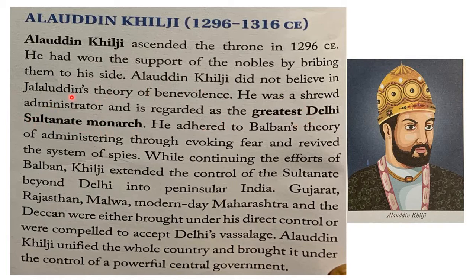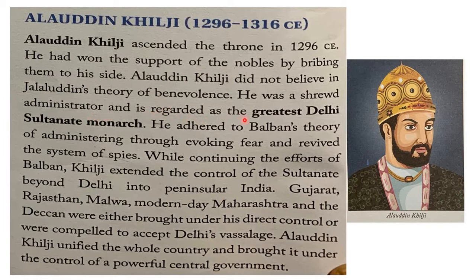Shrewd means very authoritarian. That means he uses power to suppress anything. That kind of nature he has. He never uses his skill of peaceful talks. He doesn't like all those things. Shrewd administrator means he uses sharp power to deal with things.